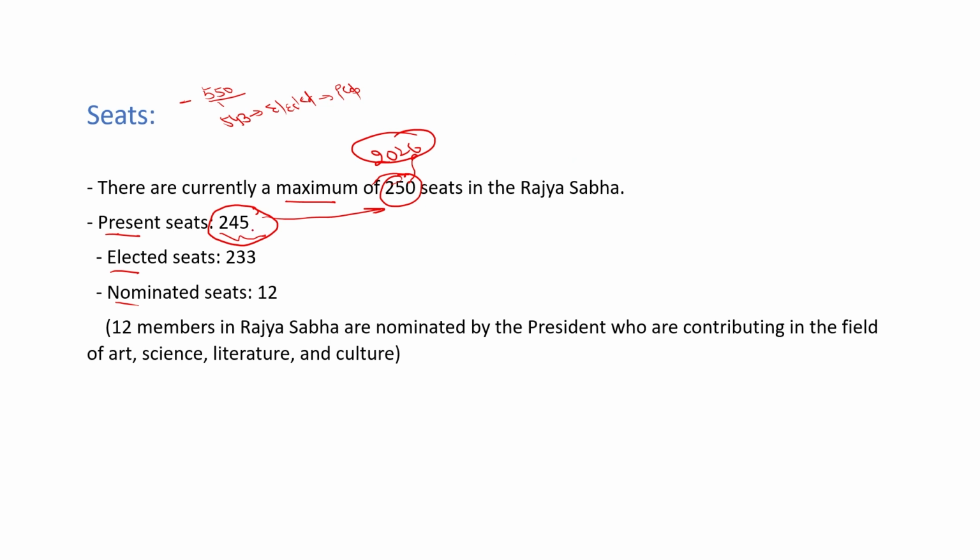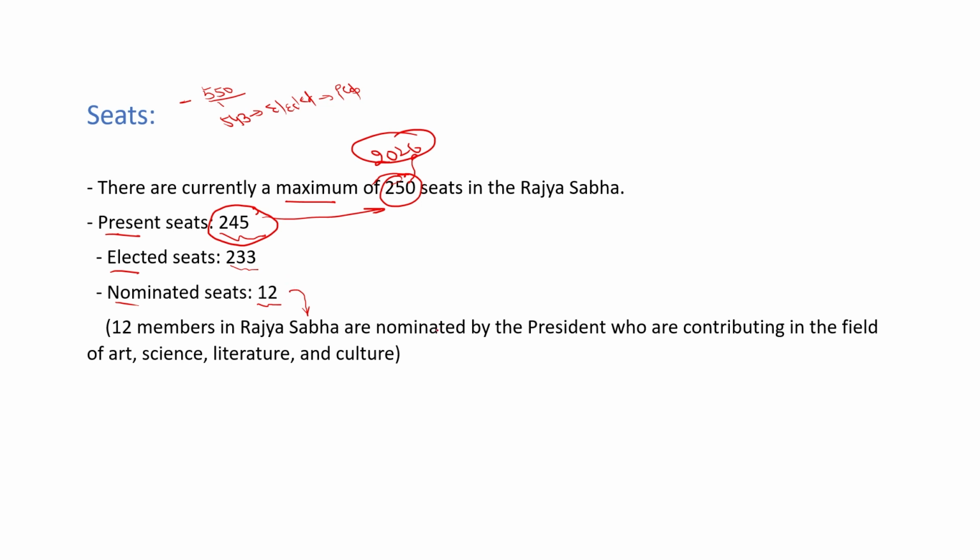Out of 245 seats, 233 seats are elected seats and 12 seats are nominated seats. Meaning at present there are a total of 245 members in the Rajya Sabha. From 245 members, 233 members are or will be elected, and the 12 members are nominated by the president. Meaning 12 members are not chosen through elections.